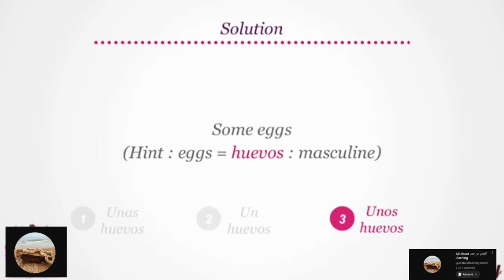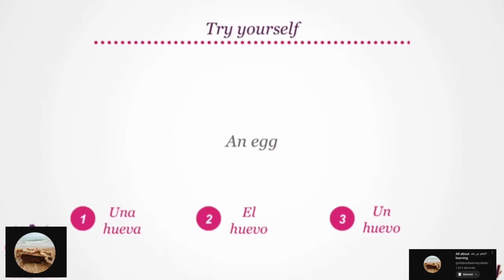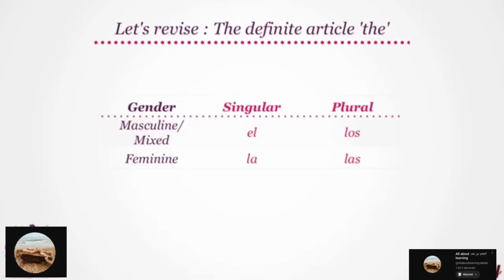Very good. Now try the translation for an egg. Will it be una huevo, or el huevo, or un huevo? What do you think the answer is? An egg becomes un huevo. Very good. Let's revise what we learned today.